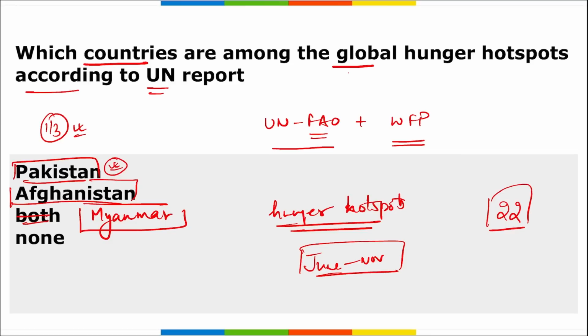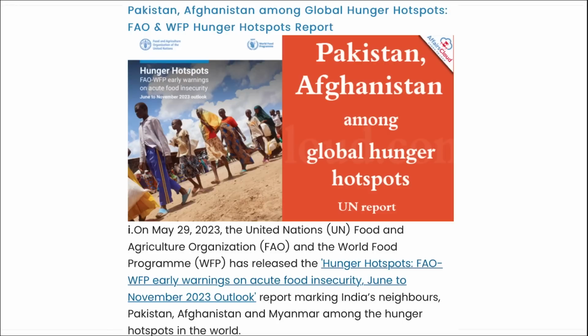Correct? So coming back, which countries are among the global hunger hotspots according to the UN? Pakistan, Afghanistan, and Myanmar. This data was released by the United Nations Food and Agriculture Organization along with the World Food Program. So here you can see these are the countries and the data was released by UNFAO and World Food Program.